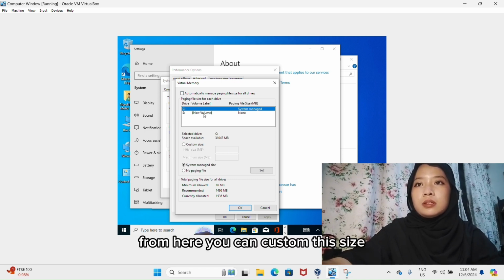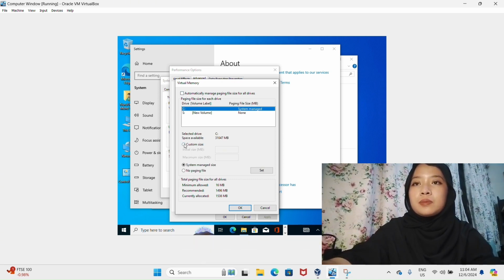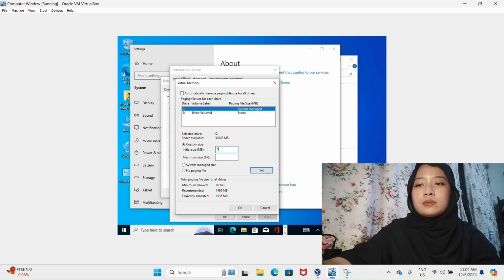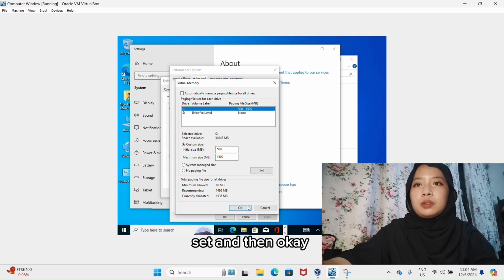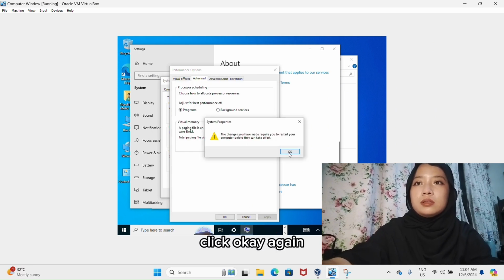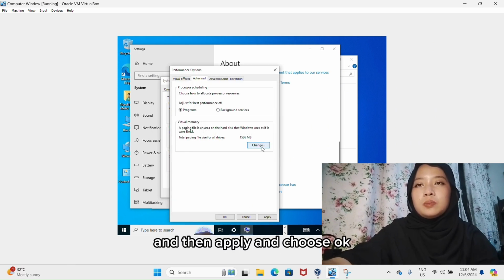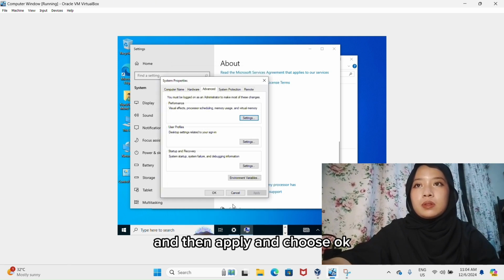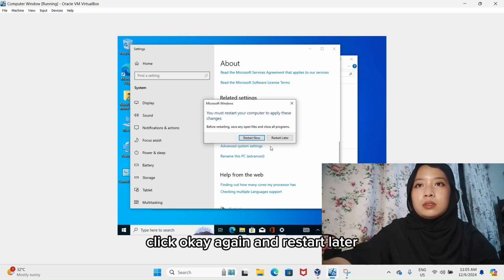From here you can customize the size. Set and then OK. Click OK again and then apply and choose OK. OK again and restart later.